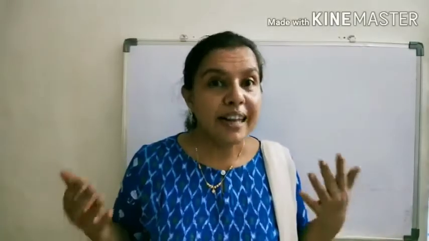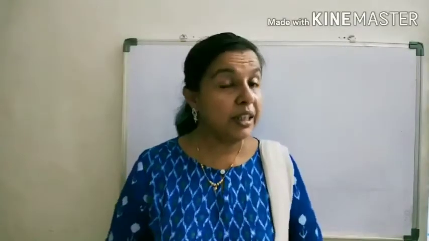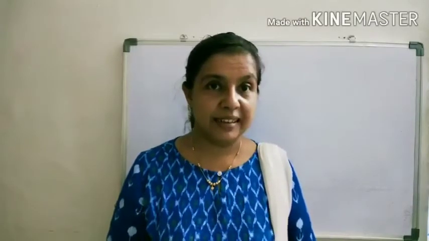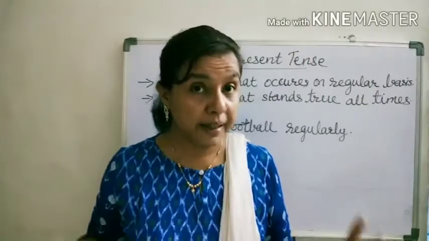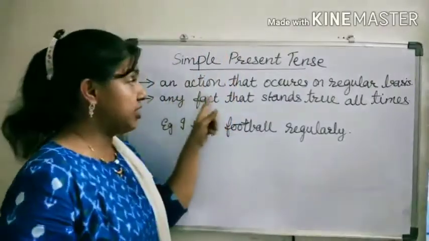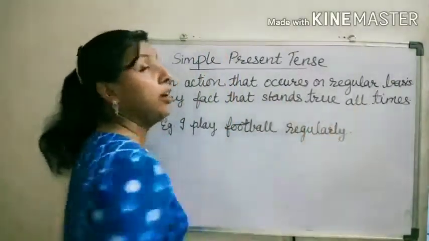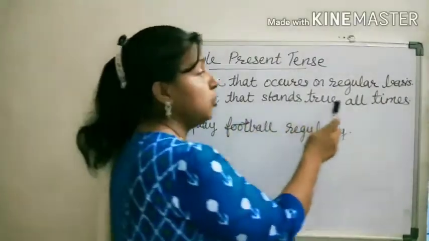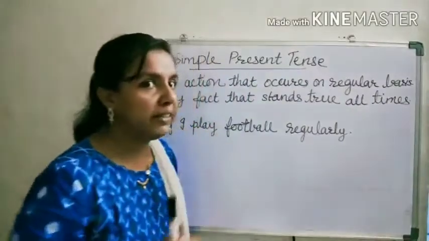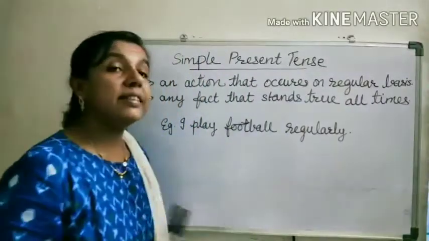There are total 12 tenses, and today we will deal with present tense, the verbs expressing the present. Simple present tense refers to an action that occurs on a regular basis. It also refers to any fact that stands true all the time, a universal fact. Got it?